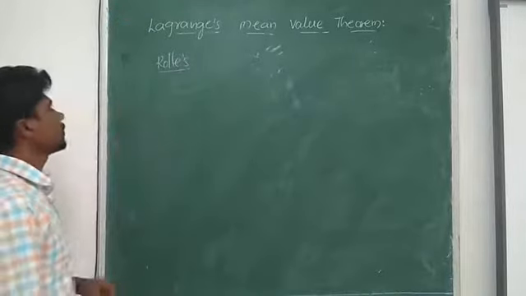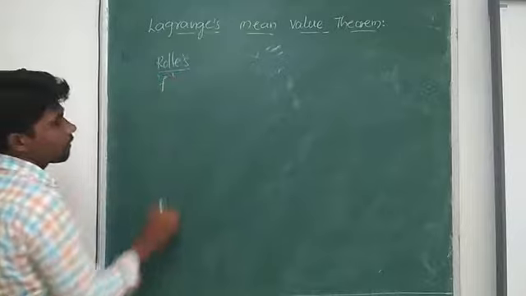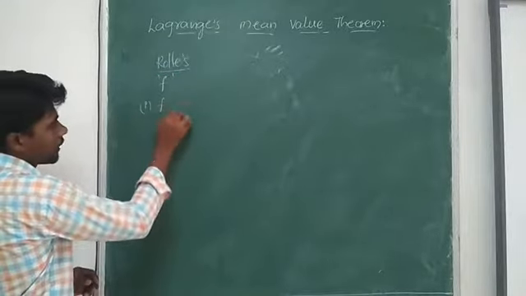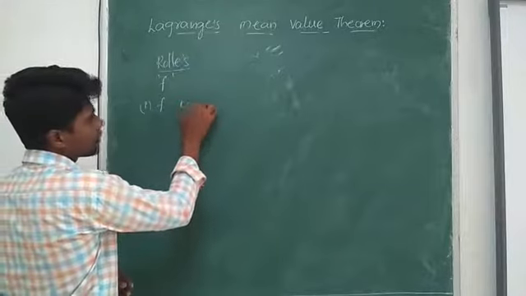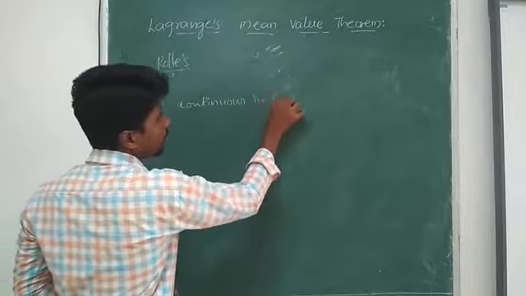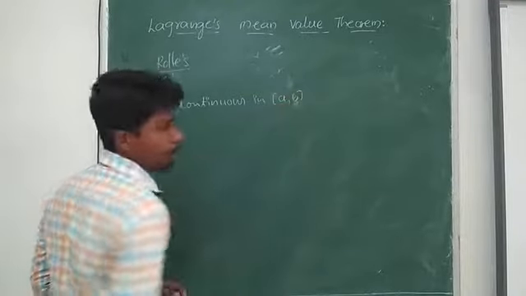See, according to Rolle's theorem, if I have a function f, it must satisfy three conditions. f should be continuous in closed interval [a, b].